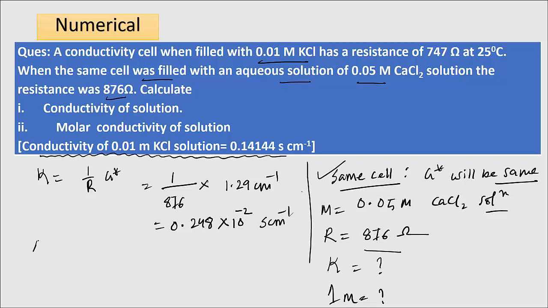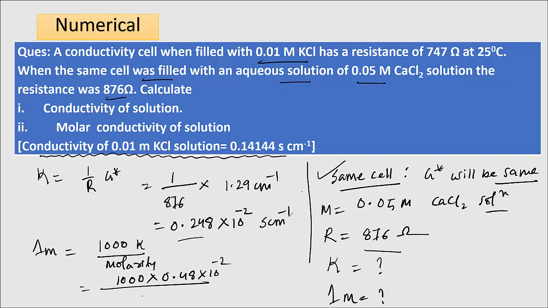Again, we need to find lambda m, that is molar conductivity, and the formula is 1000 kappa by molarity. So 1000, the value of kappa is 0.48 into 10 to the power minus 2, and the molarity is 0.05 mole per liter.